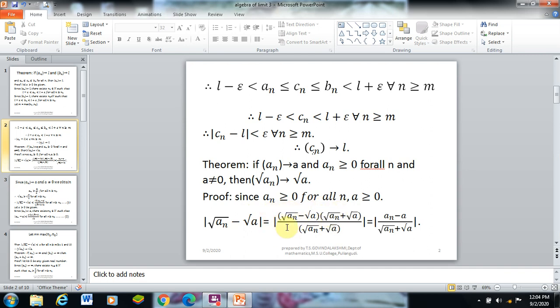So we get root of an squared minus root of A squared, which is an minus A. The numerator is an minus A, divided by the denominator root of an plus root of A, whole modulus.